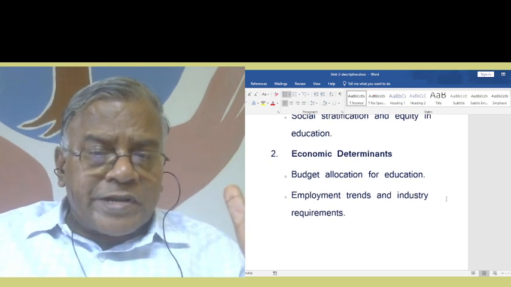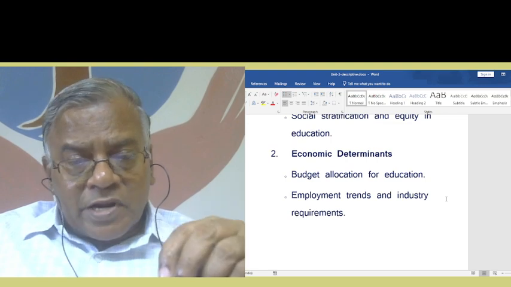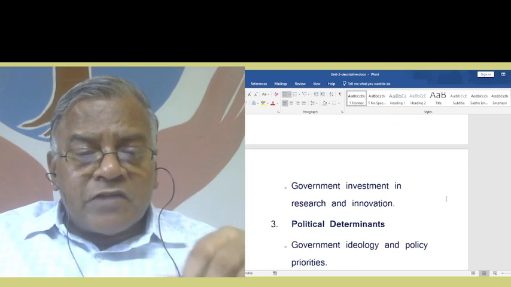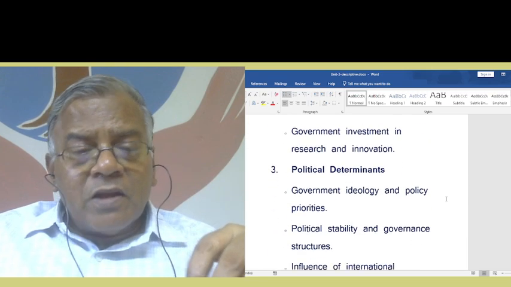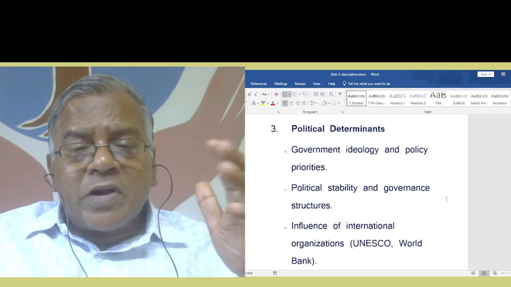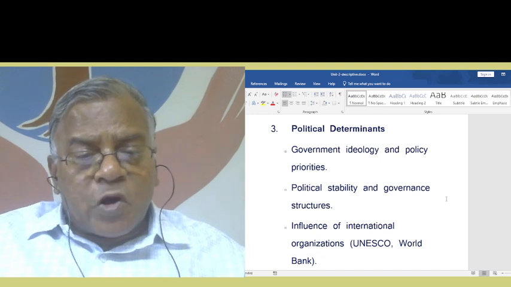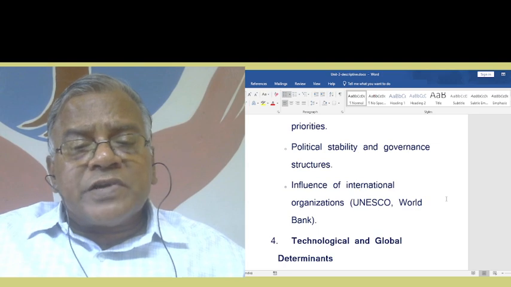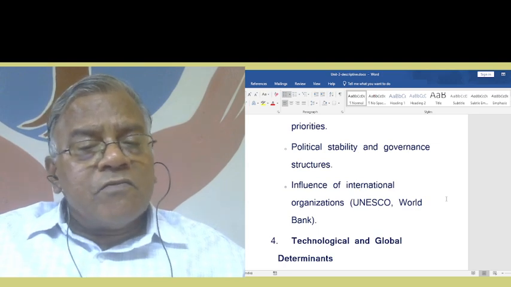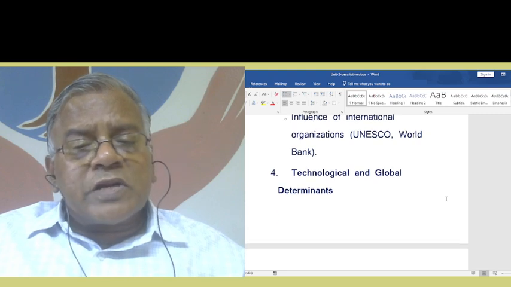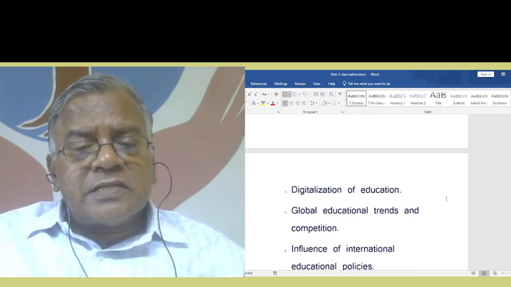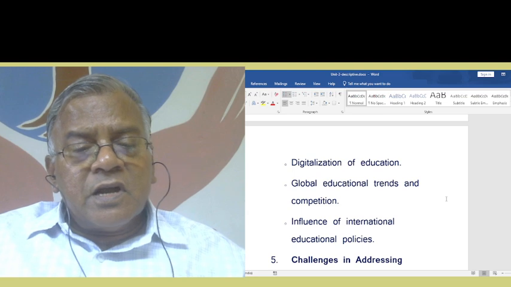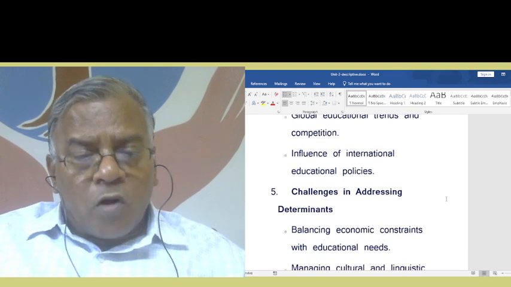With regard to economic determinants: budget allocation for education, employment trends and industry requirements, government investment in research and innovation. With regard to political determinants: government ideology and policy priorities, political stability and governance structures, influence of international organizations, UNESCO, World Bank, etc. Then technological and global determinants: digitalization of education, global educational trends and competition, influence of international educational policies.